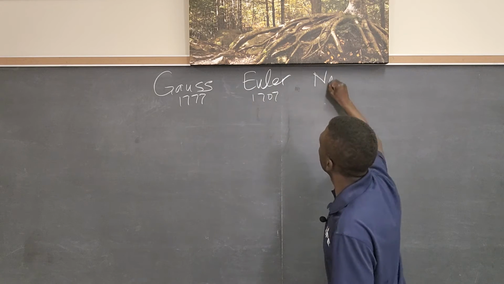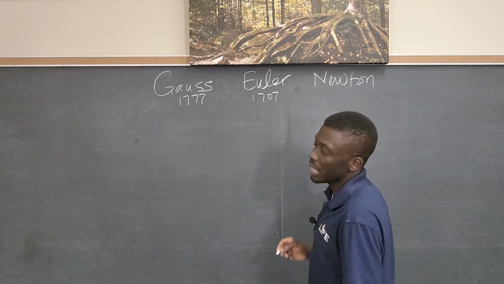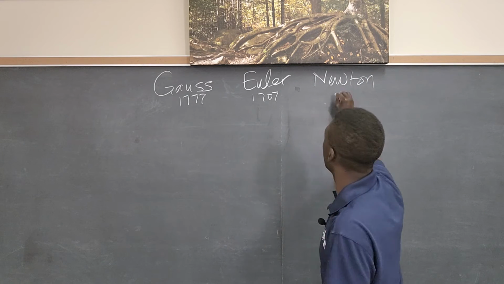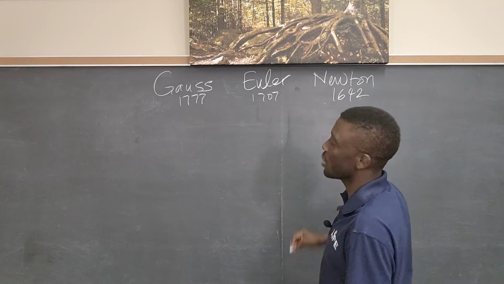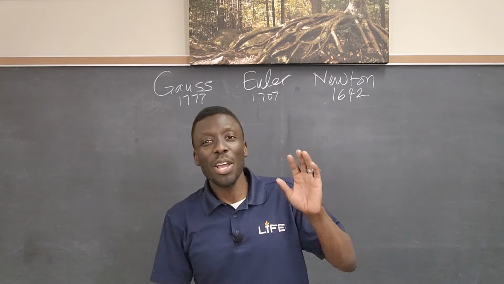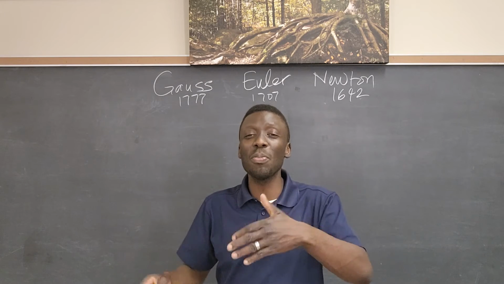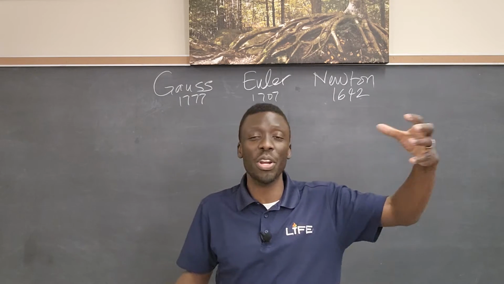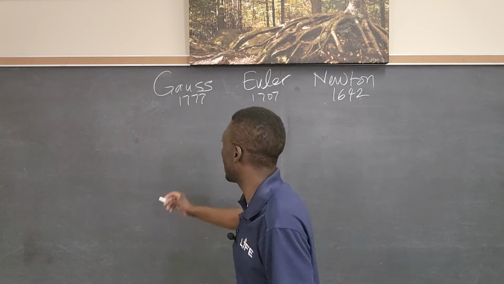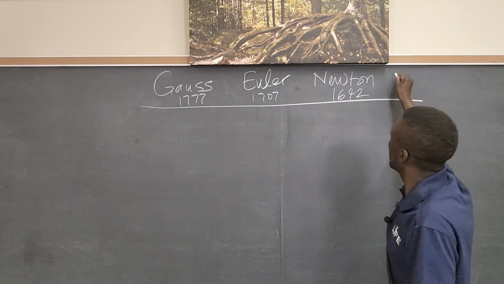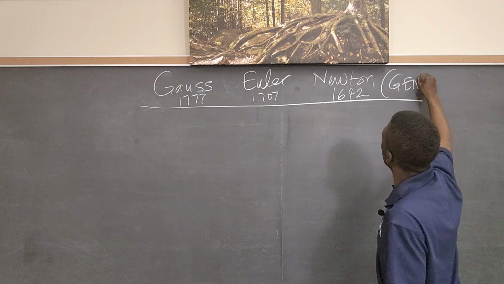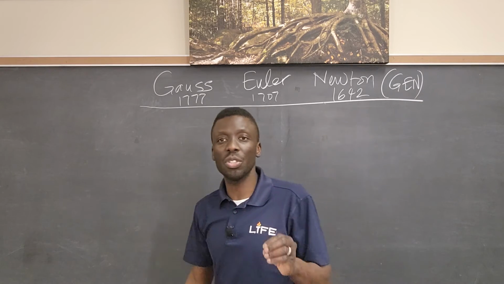And Newton, the English mathematician born in 1642 on one calendar and 1643 on a different calendar system. It's only people like Newton we care about when we talk about different calendar systems. Like how many people take time to figure out, well, this person is on the Gregorian calendar and this one is on a different calendar, right? So these three people then are usually called the greatest mathematicians the world has ever known.